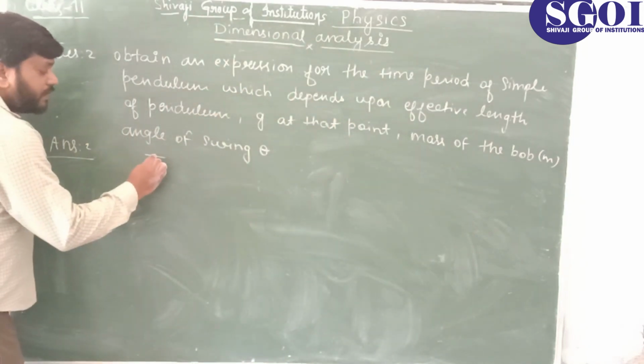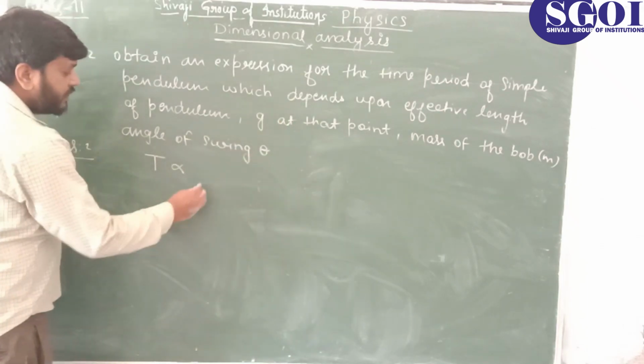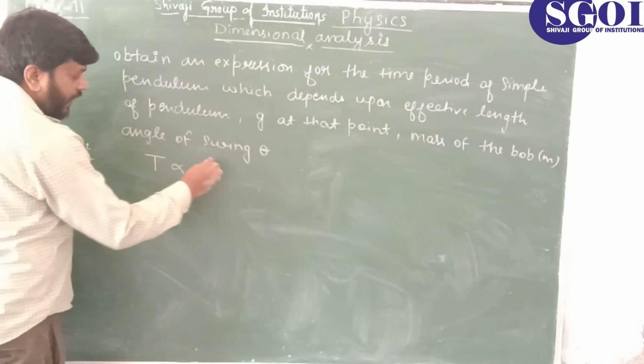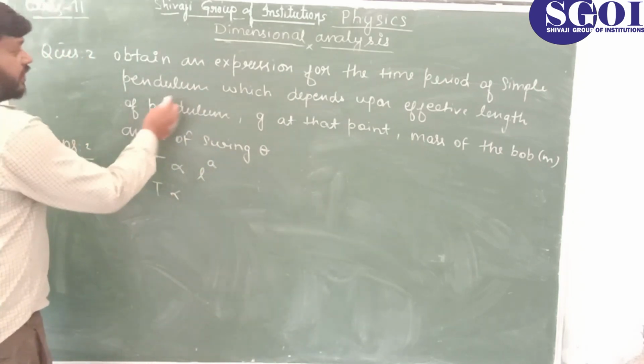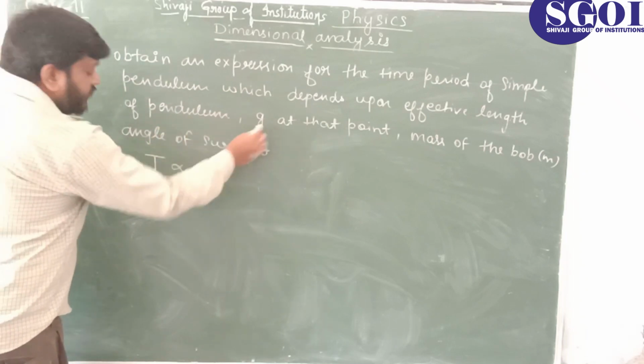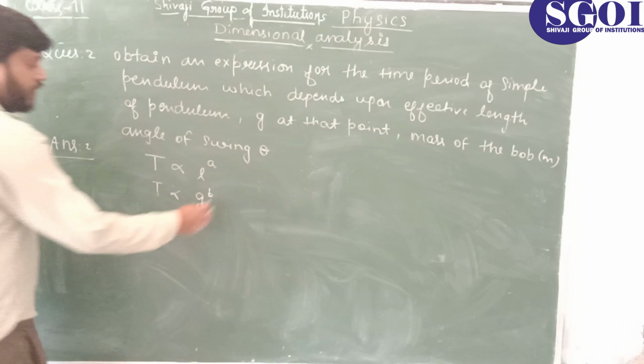So time period I am representing by capital T. Capital T depends first on length, so L to the power a. From the second equation, T is proportional to what? It depends upon g, acceleration due to gravity. We are putting unknown variable b.